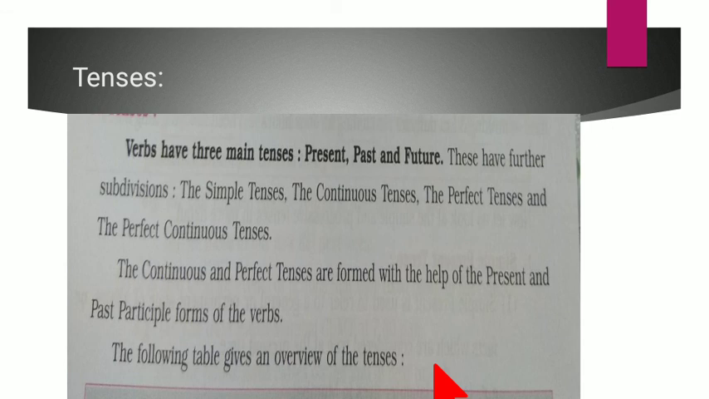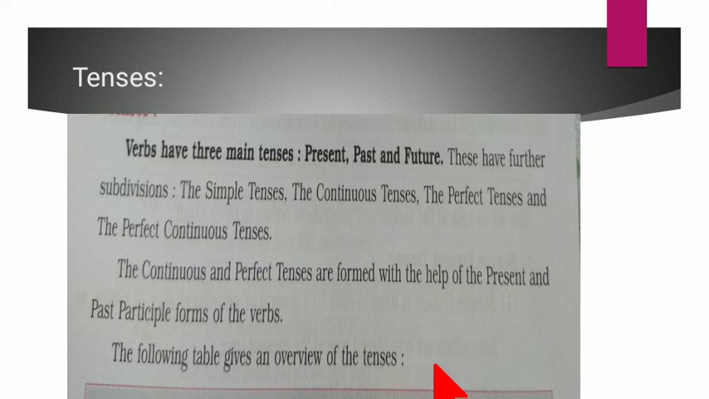Now what are tenses? Tenses, as explained earlier, the verbs have three main tenses. Tense means tempus. It is a Latin word that means time: present, past and future. They have further subdivisions, that is, they are subdivided into the simple tense, the continuous tense, the perfect tense, and the perfect continuous tense.